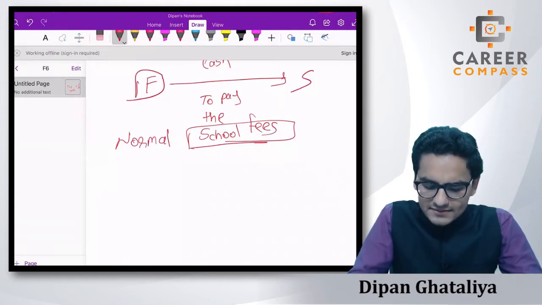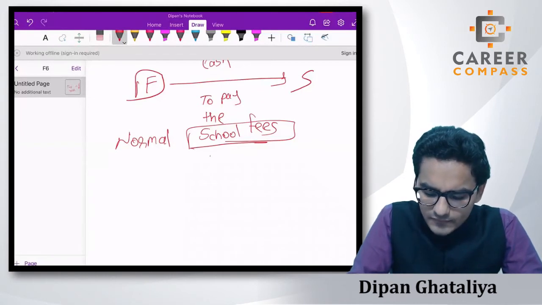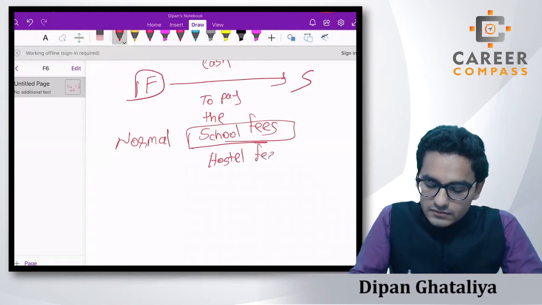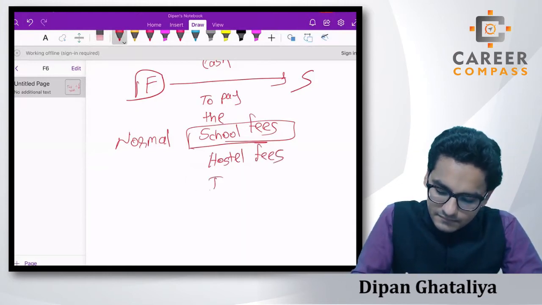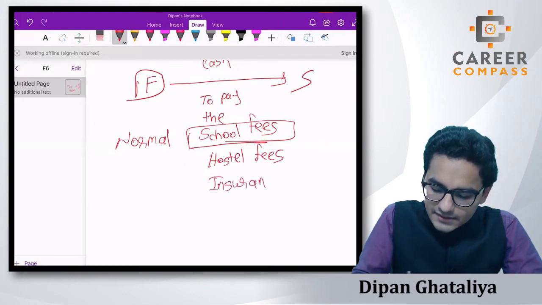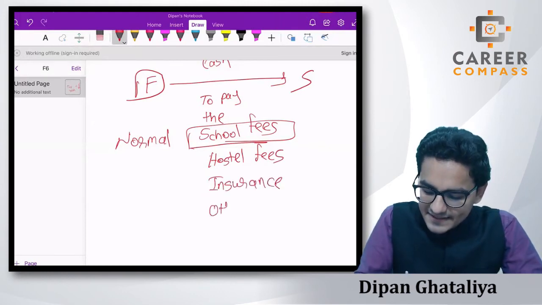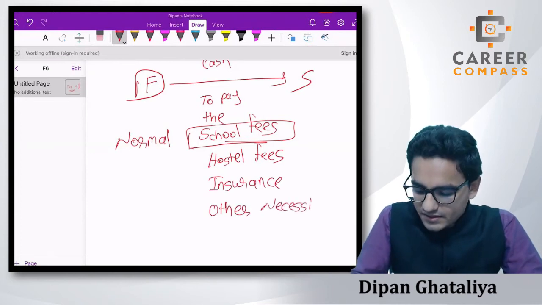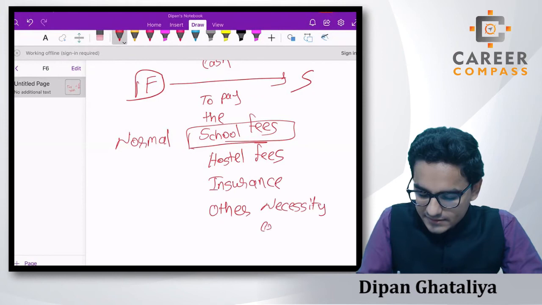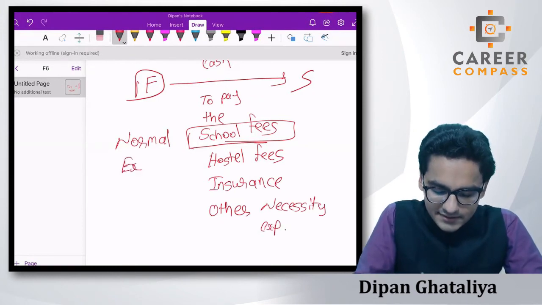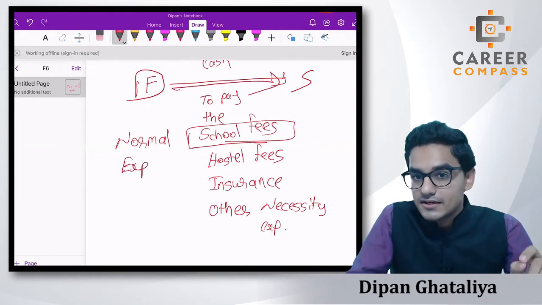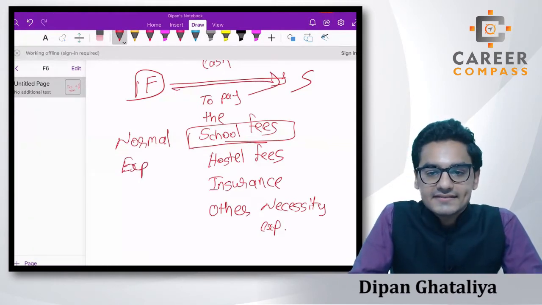There are various things like school fees, hostel fees, insurance, any kind of necessity expenditure, clothing expenditure. These kinds of normal expenditure, if the father is paying for the son, should not be considered a gift, students.